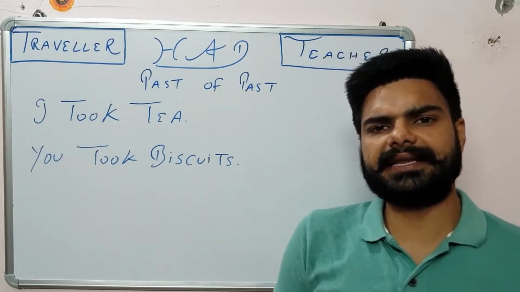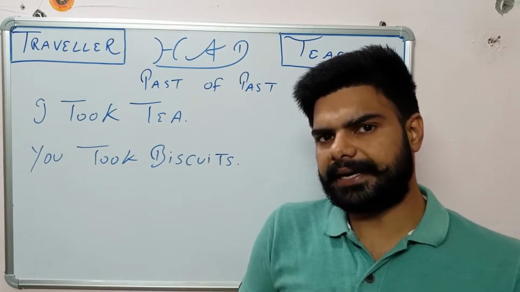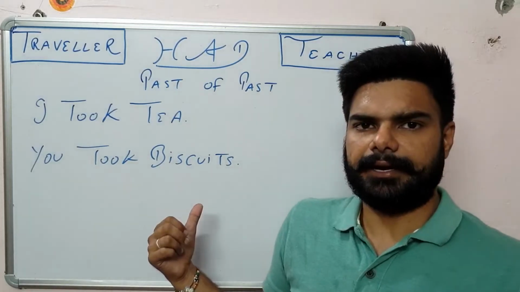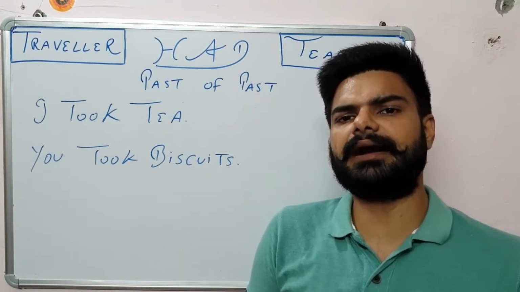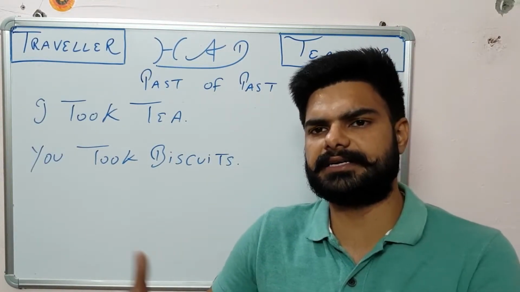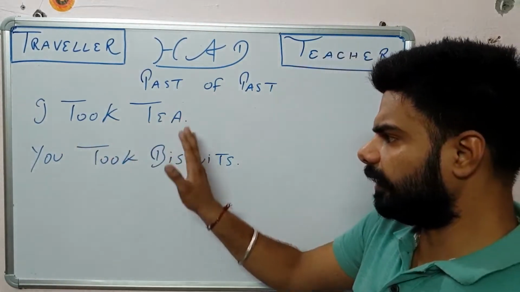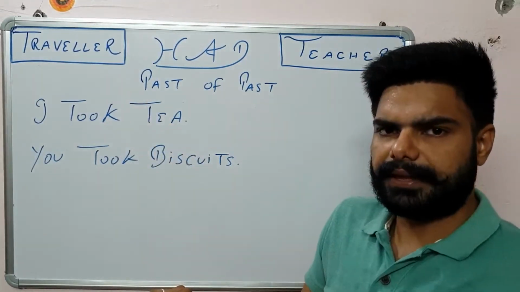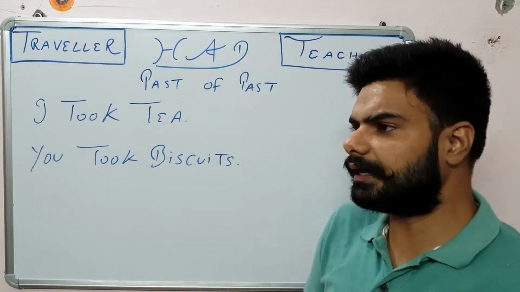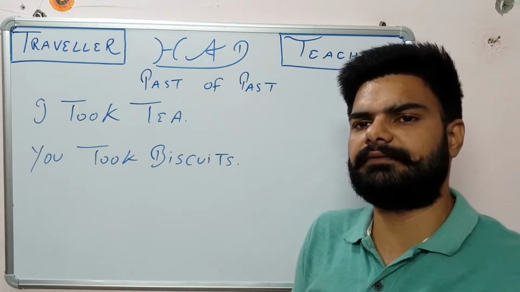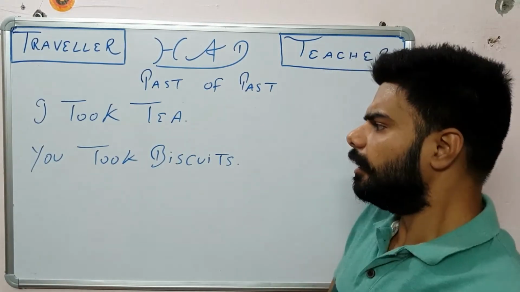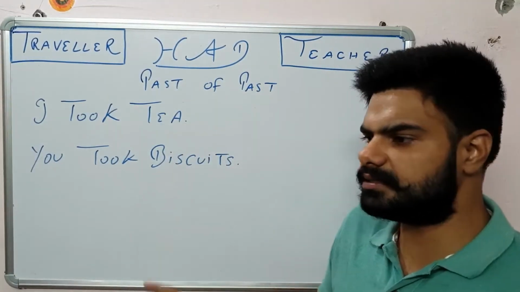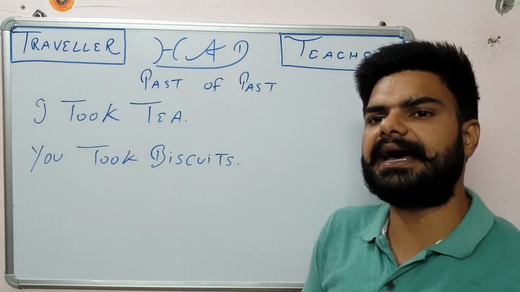But if I want to say that I took tea before you took biscuits, now there are two works in the past, but one work has been done at an earlier stage than the second one. So I took tea before you took biscuits, or maybe you took biscuits first, then I took tea. So whenever we need to talk about which work has been done first and which work has been done second, at that time we cannot use both sentences in the simple past. We have to make one sentence in the had form.